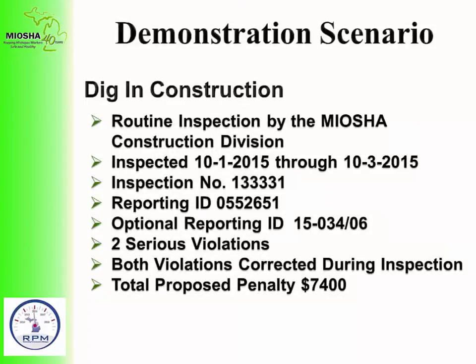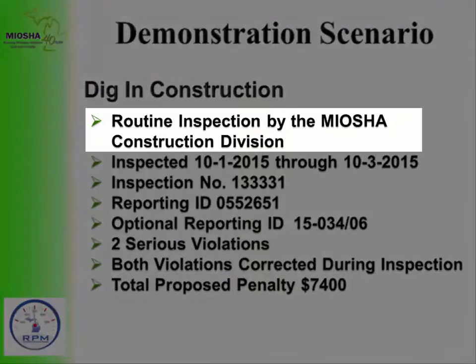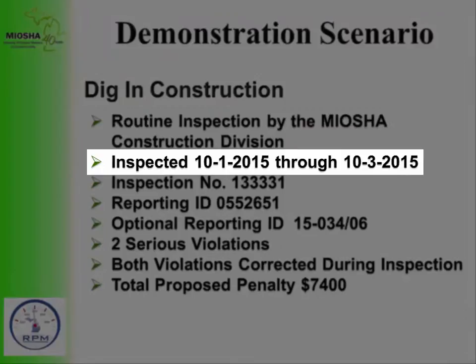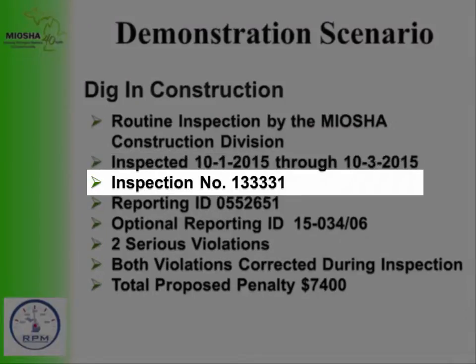For this tutorial, we will complete a PRA request for the fictitious company known as Dig In Construction using the online system. The cover letter and citation packet provided to Dig In Construction contained the following key information. The company was cited by the MIOSHA Construction Division following a routine inspection. The inspection took place October 1st through October 3rd of 2015. It was assigned the following inspection identifiers: inspection number